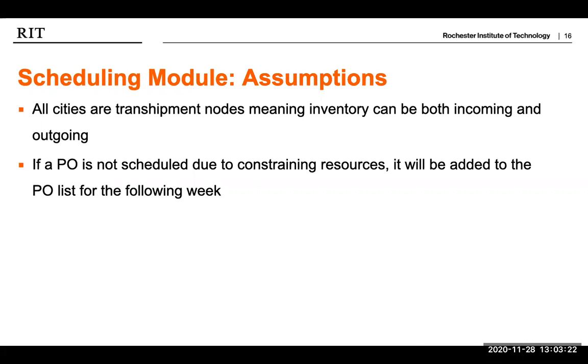Similarly to the prioritization model, the scheduling model has only two assumptions. The first is that all cities are transshipment nodes, meaning that inventory can be both incoming and outgoing. Second, if a purchase order is not scheduled due to constraining resources, it will be added to the purchase order list for the following week. In subsequent weeks, it will be given a higher priority because the planned week of delivery will be further and further past the current date.